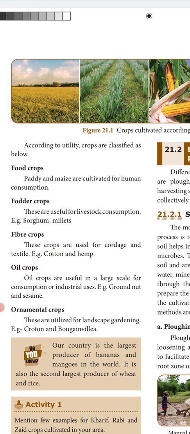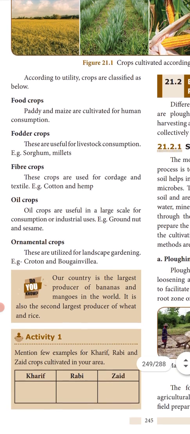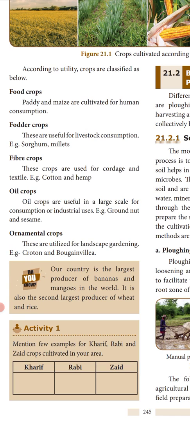Example, cotton and hemp. Oil crops are useful on a large scale for consumption, for the purpose of cooking, as well as for industrial purposes. Groundnut and sesame. Then ornamental crops are utilized for landscaping, for beauty, to admire nature.